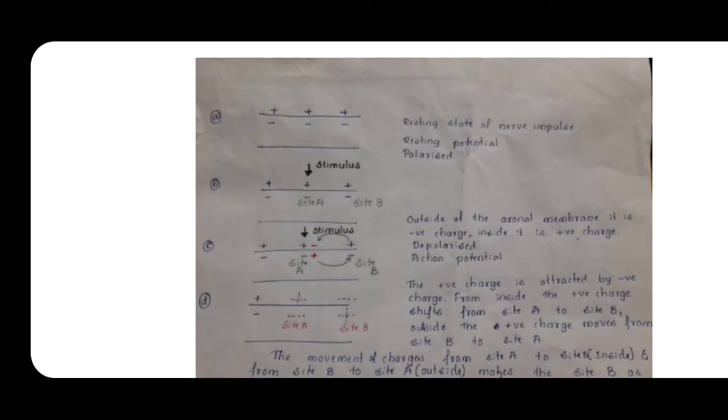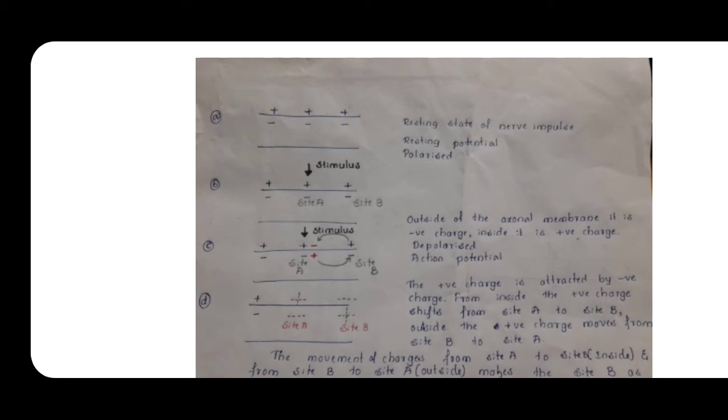But when the stimulus is given to the site A, please recall, when the axon is in the resting state, the neuron shows impermeability for the sodium ions. With the help of the sodium-potassium pump, three sodium ions from inside were sent to the outside.